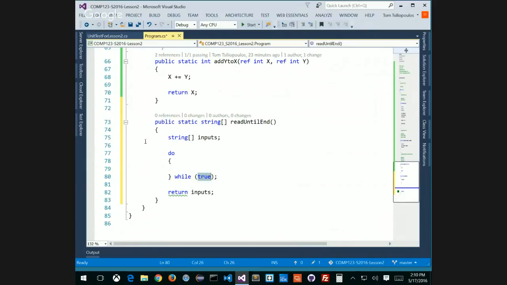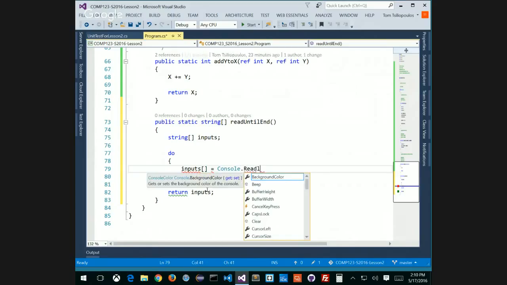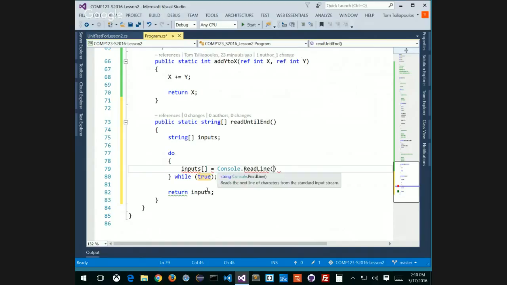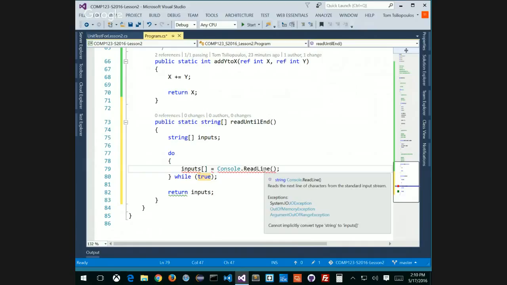So I'm going to do, here's where we're going to get the input. My input, and it's going to be a number, whatever the number is. I'm going to fix this in a second. It is equal to Console.ReadLine. Okay, now how come it's giving me an error? It says it reads the next line of characters, and I want to put it in my inputs. It's a string.